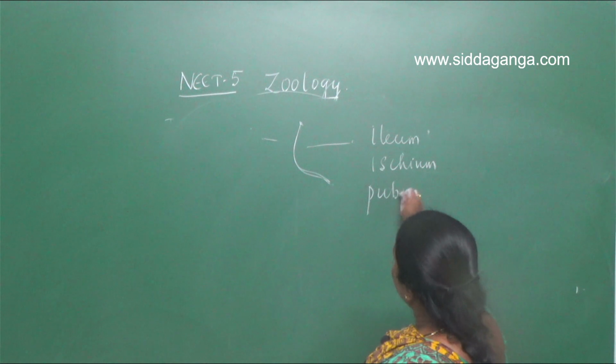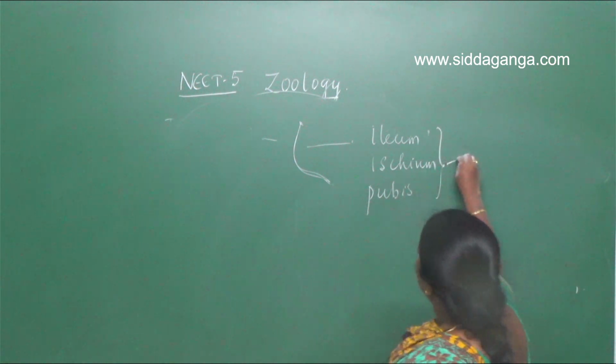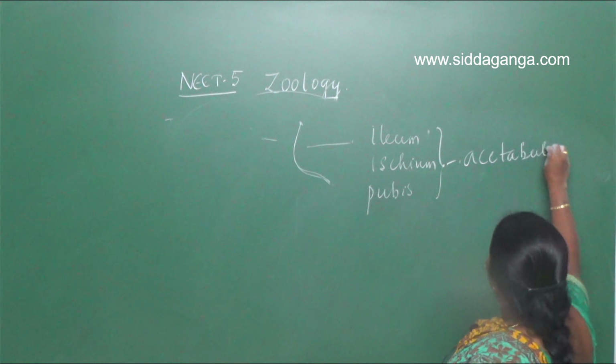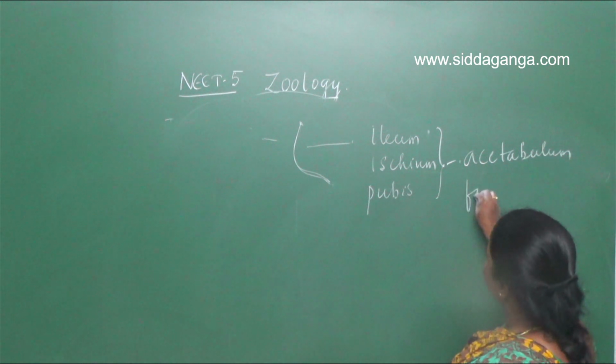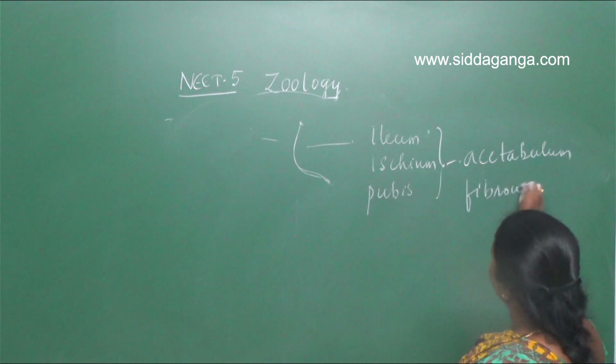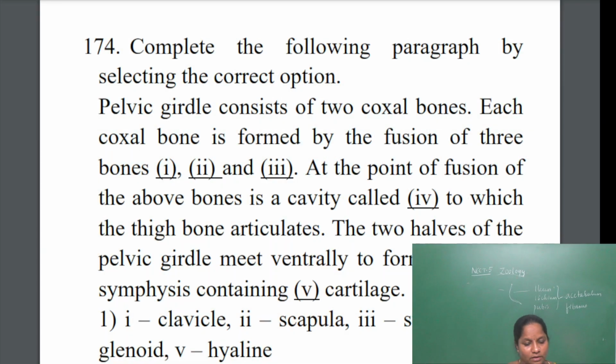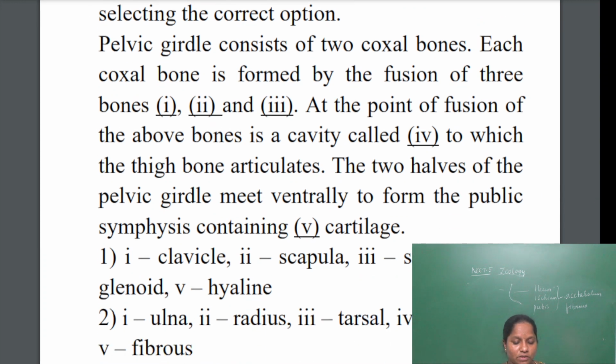The three coxal bones are fused at the acetabulum, by a joint called fibrous joint. Here, clavicle, scapula, sternum, glenoid and hyaline, the first option is related to the pectoral girdle.